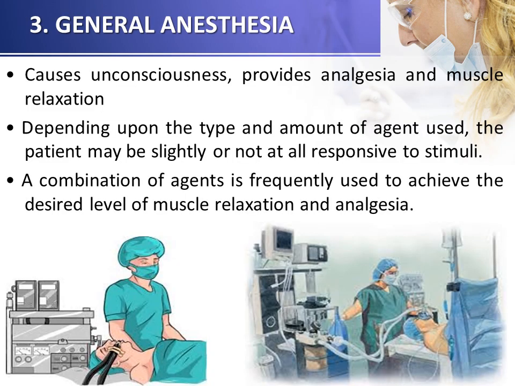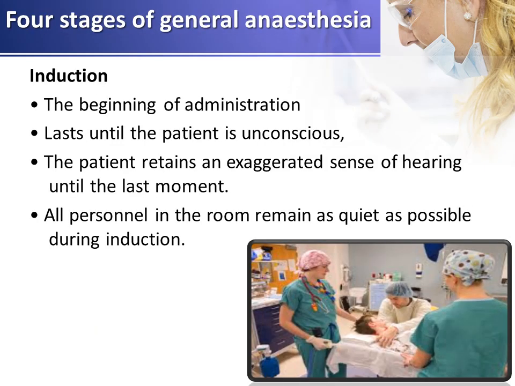Now third one is the general anesthesia. It causes unconsciousness, provides analgesia and muscle relaxation. Depending upon the type and amount of agent used, the patient may be slightly or not at all responsive to stimuli. A combination of agents is frequently used to achieve the desired level of muscle relaxation and analgesia. Now 4 stages of general anesthesia include the first one, the induction. It is the beginning of administration, lasts until the patient is unconscious.